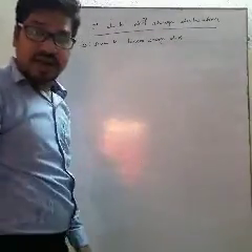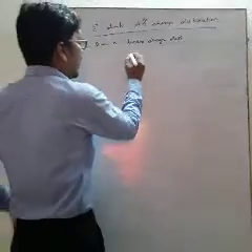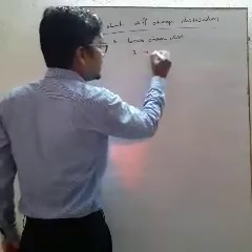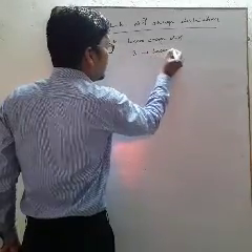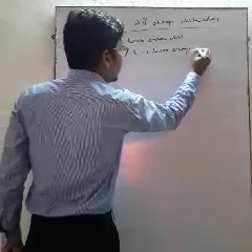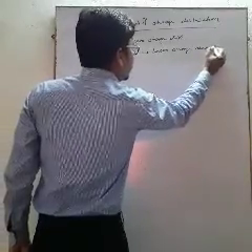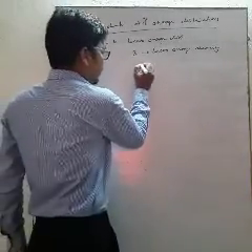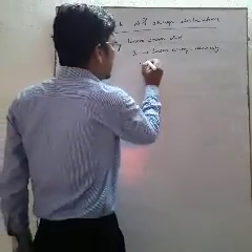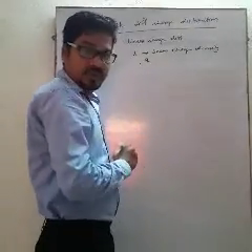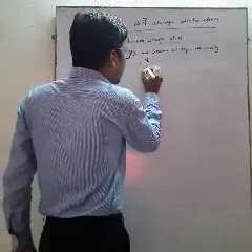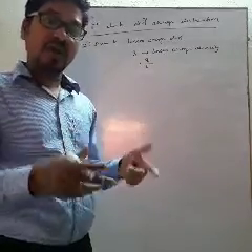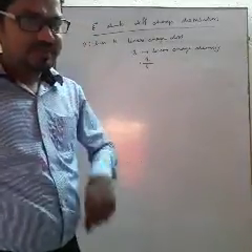Linear charge distribution. In linear charge distribution, one term comes that is known as lambda, which is called the linear charge density. Lambda is the linear charge density. Again, how is it defined? It is defined as the total charge divided by total length, or you can say the charge on a conductor per unit length. Total charge by total length.